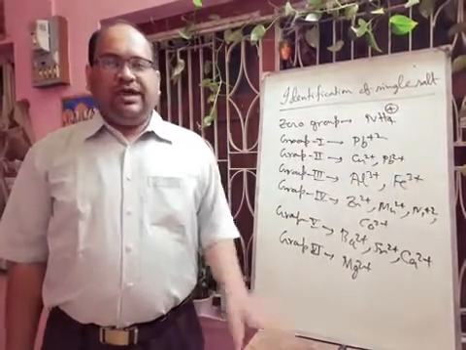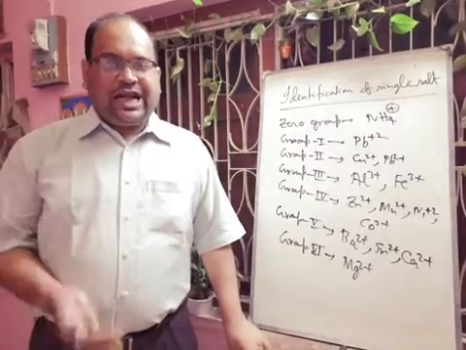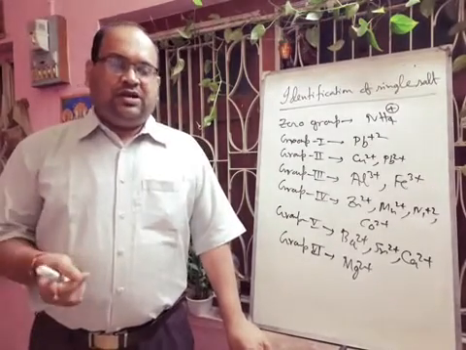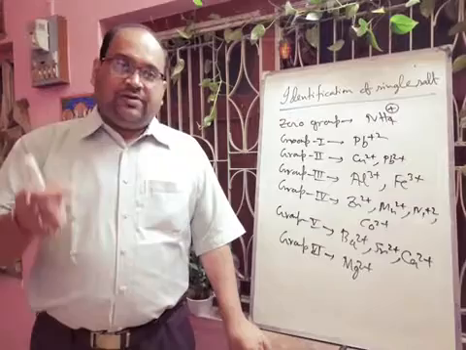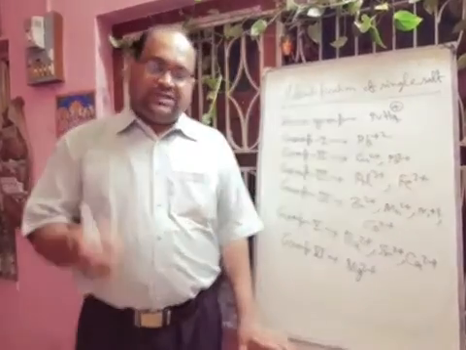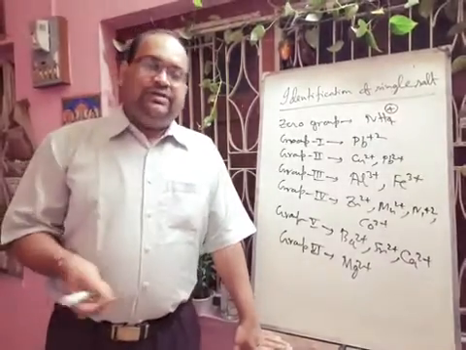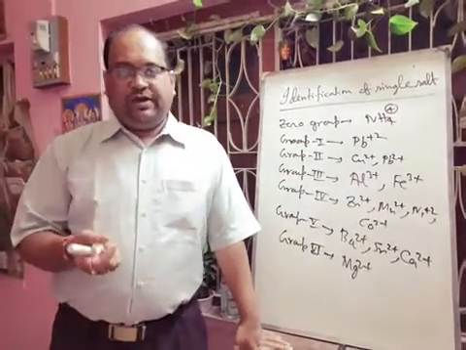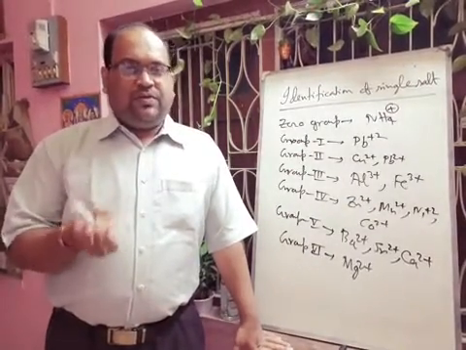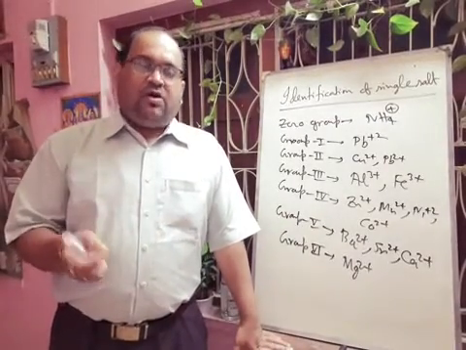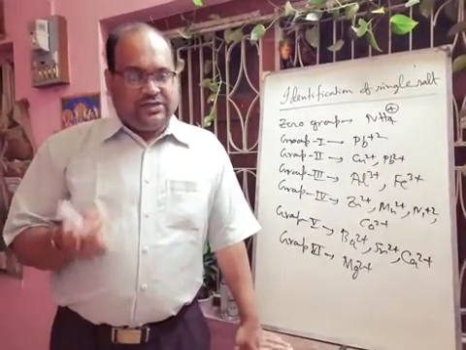First we have to do the dry test, and these tests are carried out with the given salt in a purely dry state. You have to take one dry test tube. If your test tube is not dry, then you have to wash it thoroughly with water, then with acetone, then apply heat in the Bunsen flame or spirit lamp, and make the test tube properly dry. Then you can perform the test. In the exam, a new dry test tube will always be supplied.